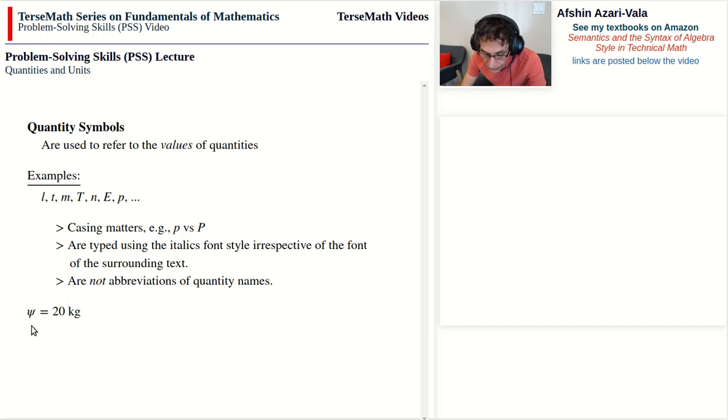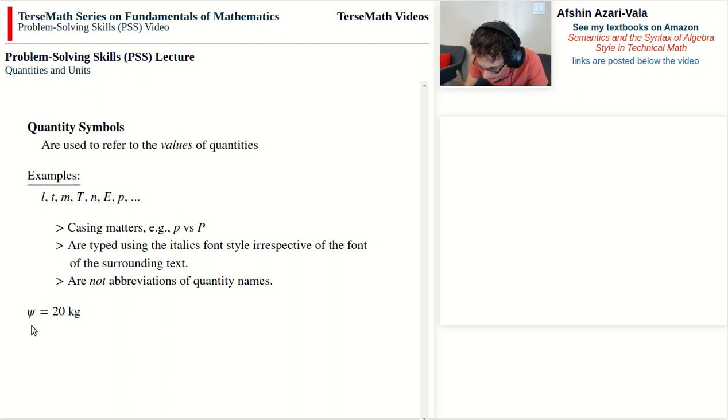It's just a symbol that represents the value of mass. But you have to admit that using random symbols to represent the values of quantities would become something of a hindrance. It would be difficult for me to remember that psi means the value of mass and phi means the value of time and stuff like that.